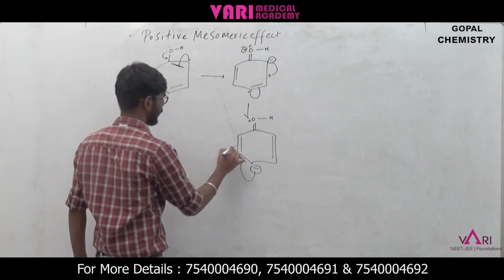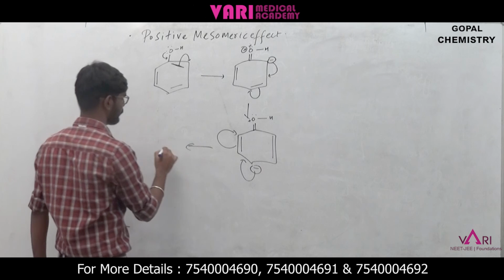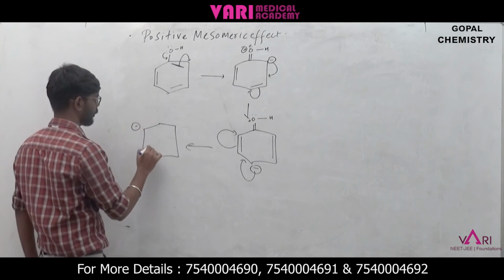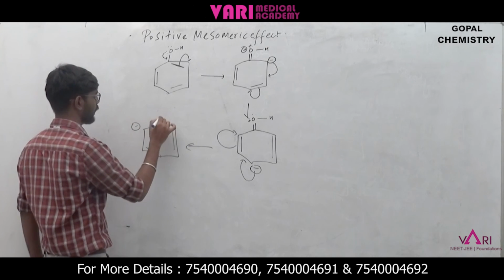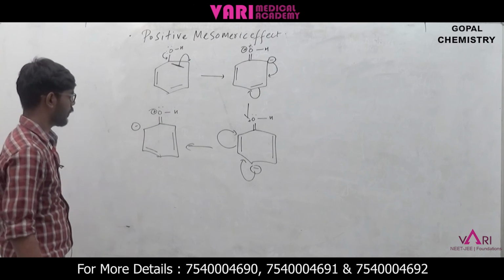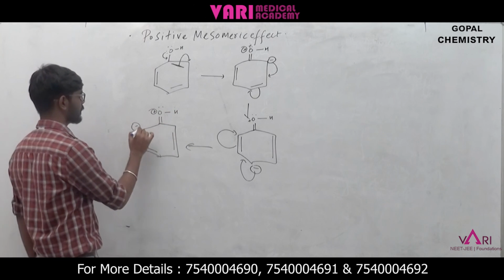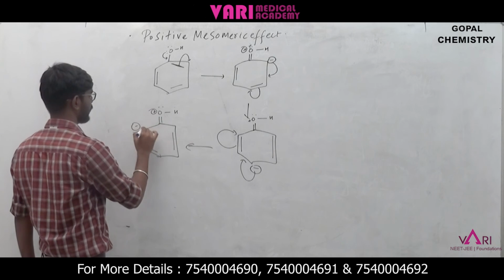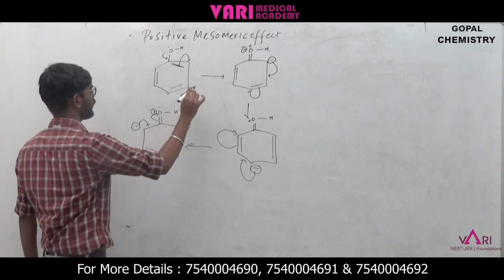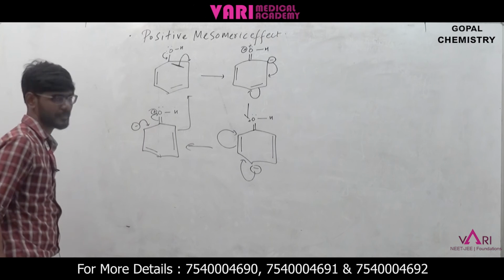Next it will come here and go up here, minus charge, and the double bonds will be here, O and positive. Again, if this double bond goes here, it will go again here, then it will be the same as in the previous case.